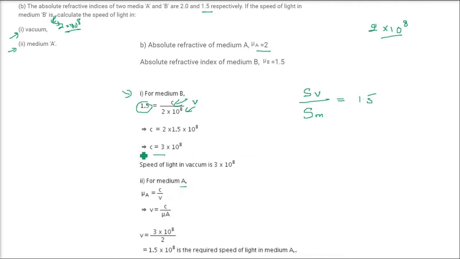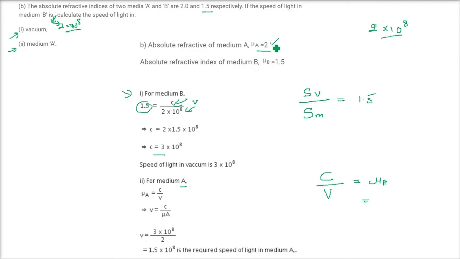When coming to medium A, this is the question medium A, same thing we are going to do. Let us take some other notation. The speed of light C, which we already found in vacuum, divided by the speed of light in any medium, equals the refractive index of A, and this is given as 2 here.